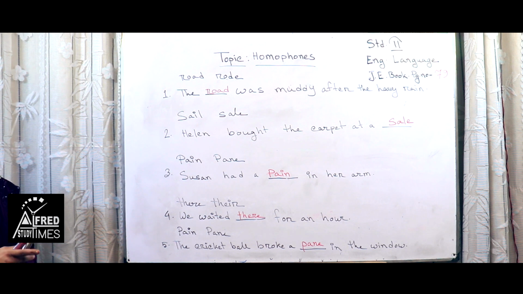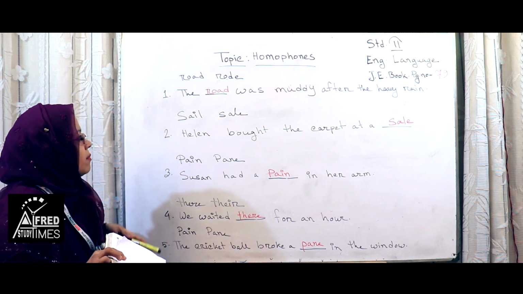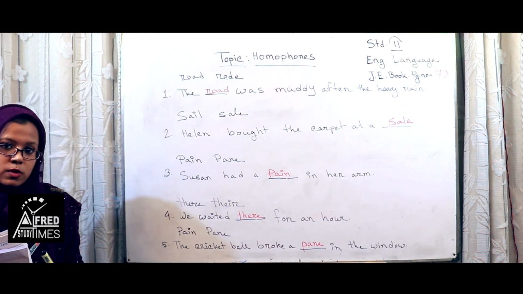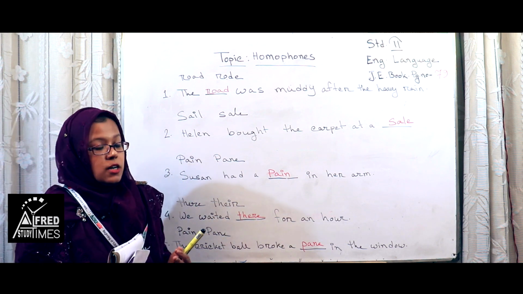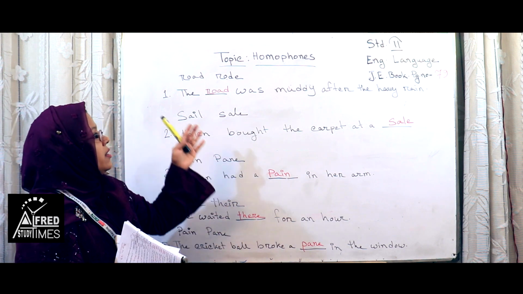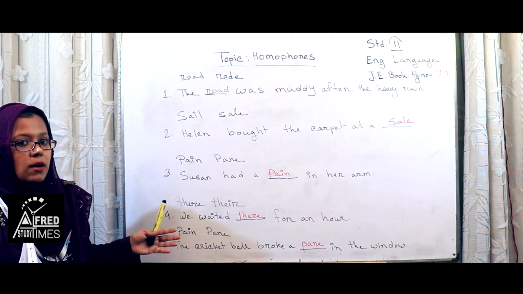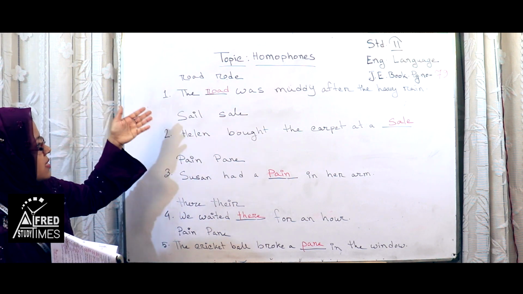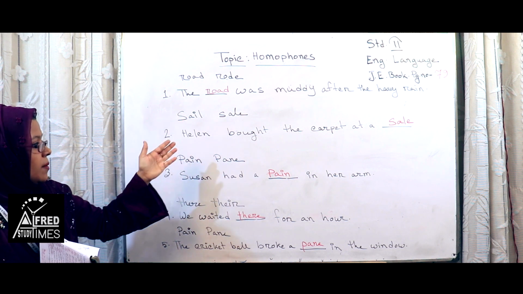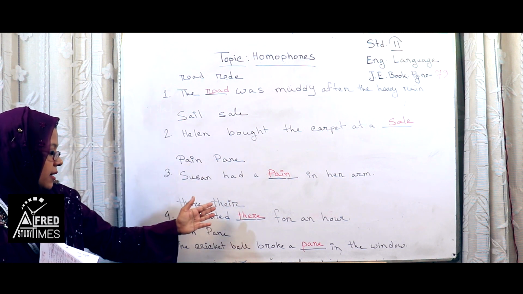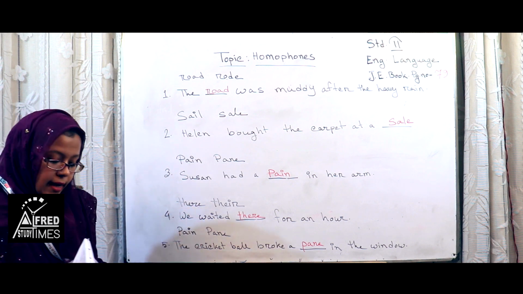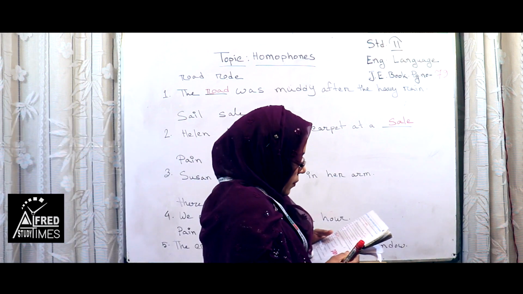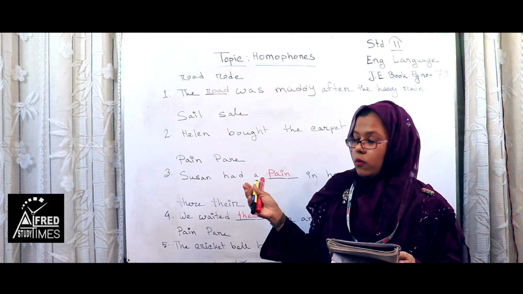So, this is all about the uses of homophones. The pairs of words which have the same sound, different spelling and different meaning. Here road and rode, sail and sale, pain and pane, there and their. Okay. I think you are clear now.